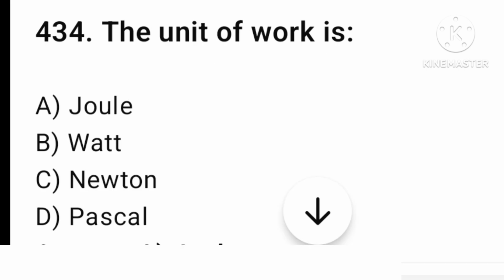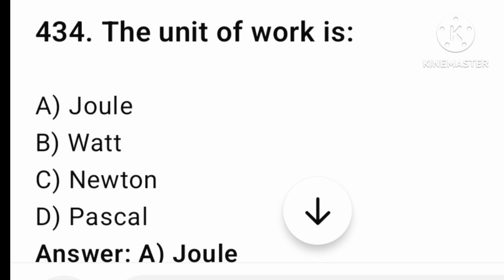The unit of work is joule, watt, Newton, or Pascal. The answer is option number A, joule. Let's find the next question.